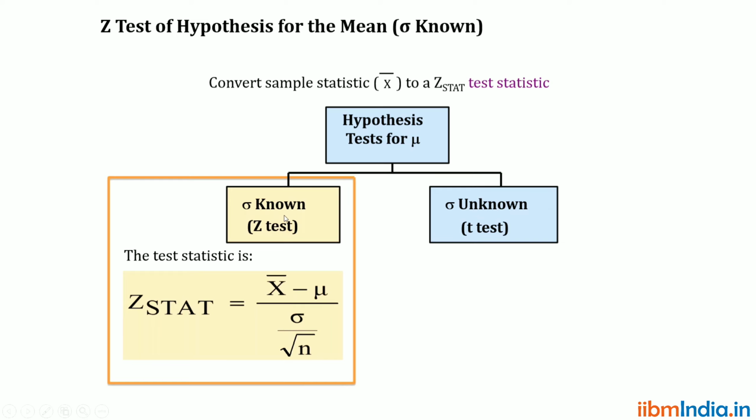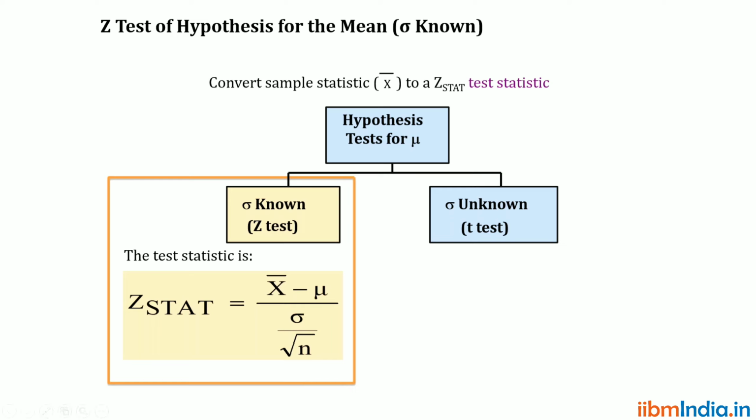If sigma is known, we can go for Z test. If the standard deviation is known, that is, if sigma is known, we go for Z test. If sigma is unknown, we go for T test.